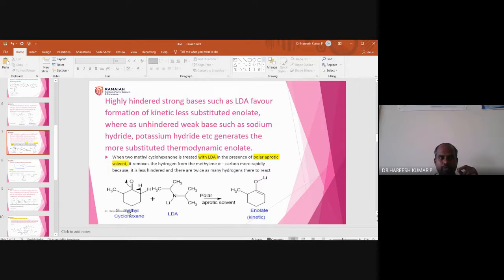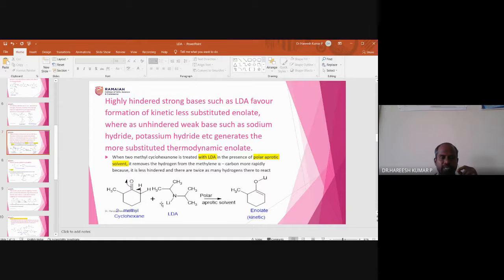So 2-methylcyclohexanone, otherwise alpha methyl cyclohexanone, when it is treated with LDA, more particularly in a polar aprotic solvent, gives the kinetic enolate. So that's what I'm explaining in this slide.